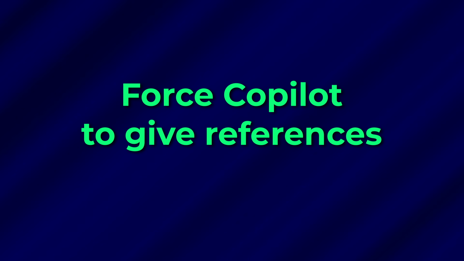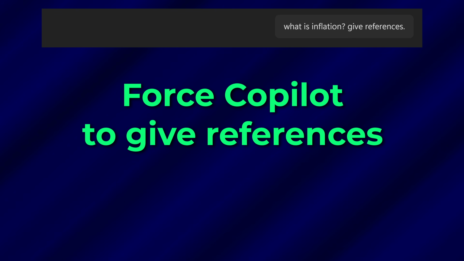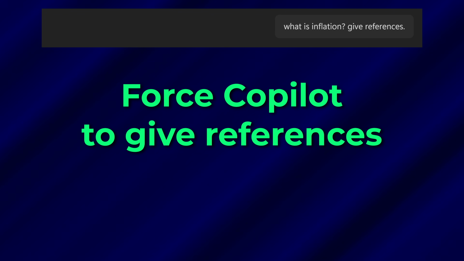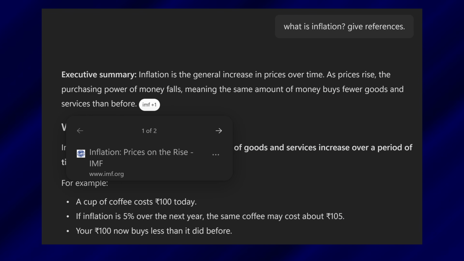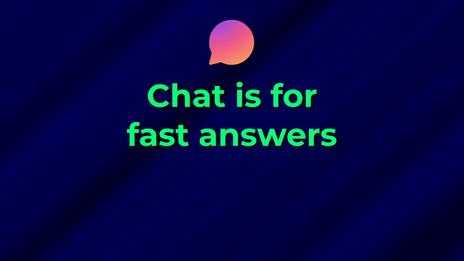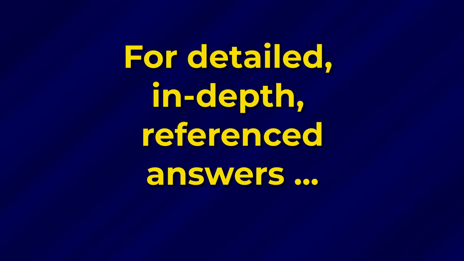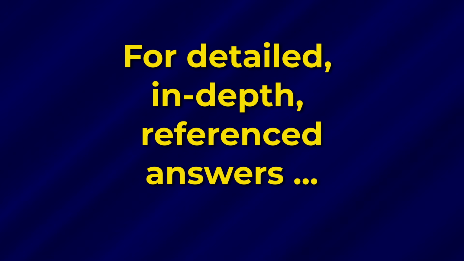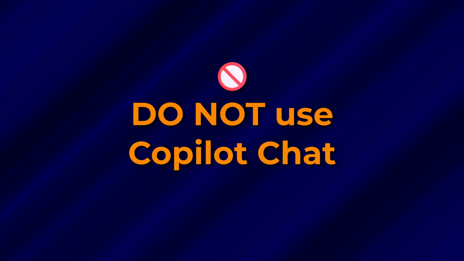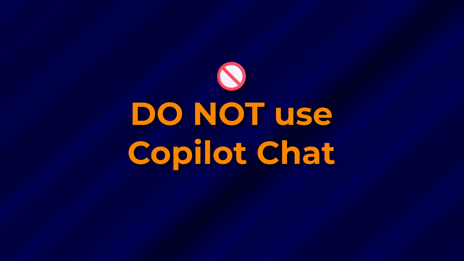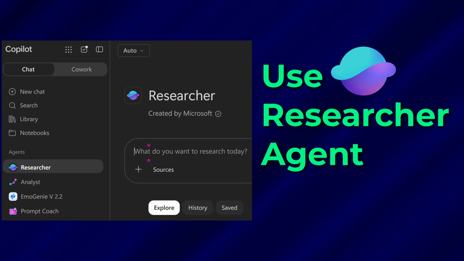The next thing to understand is if you do want references, then don't just ask a question, explicitly say, give me with references or citations. So, chat is optimized for fast answers. If you really want well researched, referenced professional report, then you do not use Copilot chat. You go to an agent called Researcher. So, if you have premium or paid version of Copilot, you'll see Researcher on the left side.